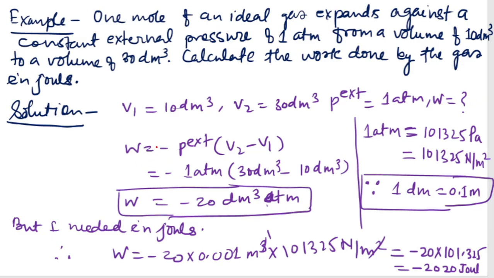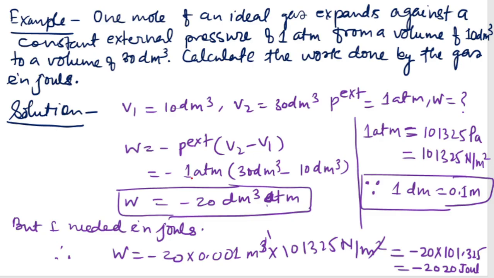Okay. So the equation of work for expansion in these irreversible processes is W is equal to minus P external times V2 minus V1.